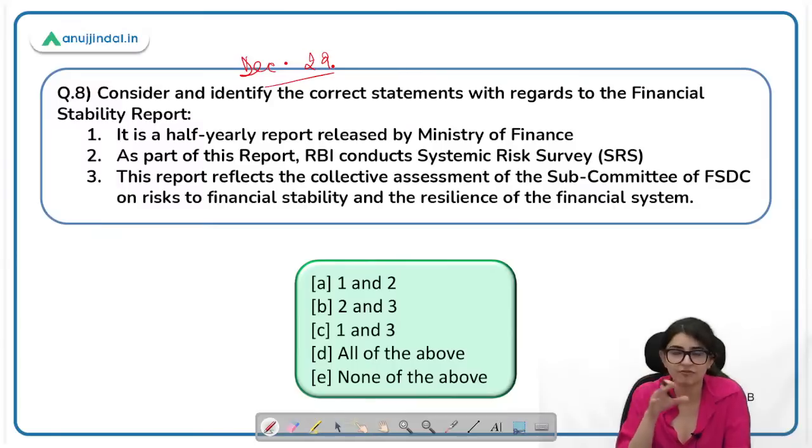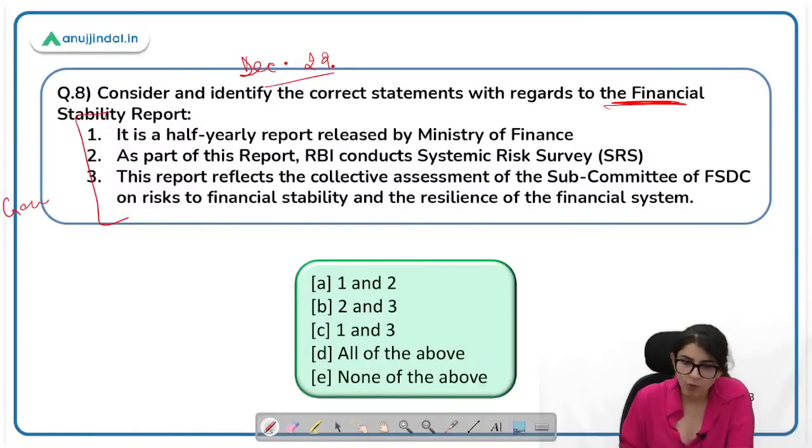Questions can be asked in phase 1 and phase 2 as well. In phase 1, these kinds of questions can be asked. These are general questions about the Financial Stability Report. This is a half-yearly report released by Ministry of Finance. Who will tell me the correct answer here? Is it released by Ministry of Finance? Who releases it?